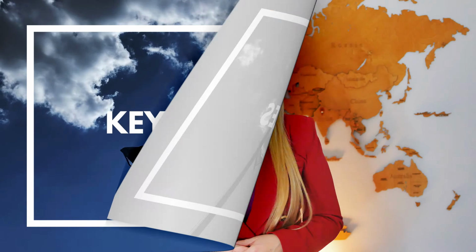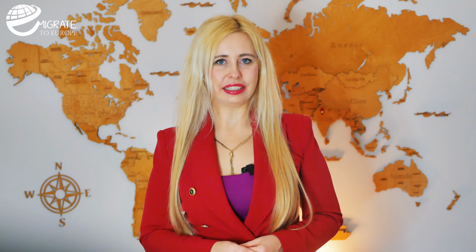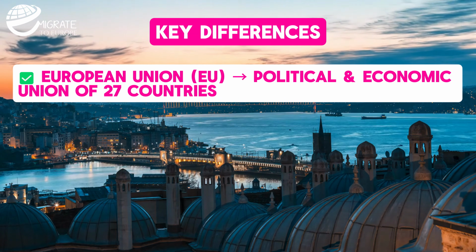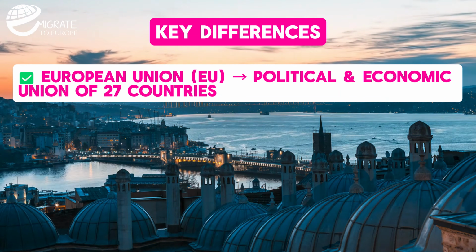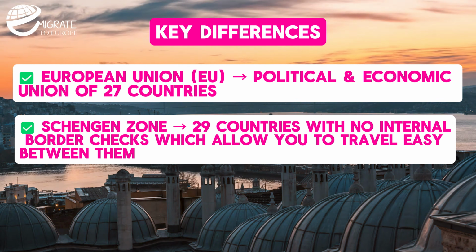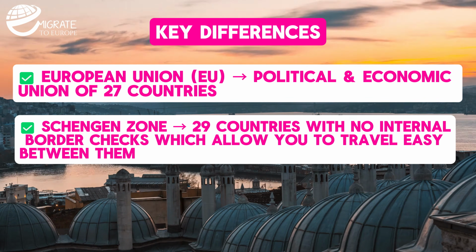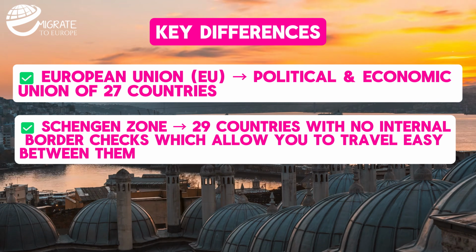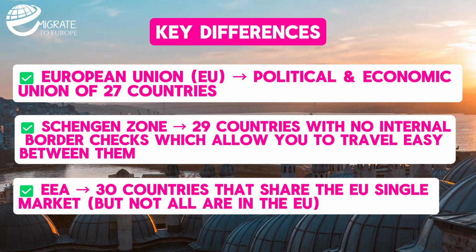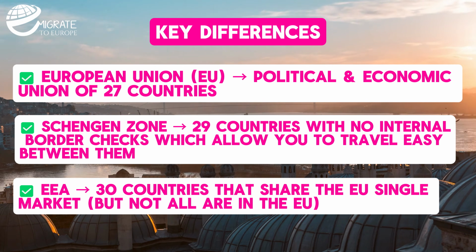Key differences. So let's summarize everything in a simple way. European Union, political and economic union of 27 countries. Schengen Zone, 29 countries with no internal border checks which allow you to travel easily between them. EEA, 30 countries that share the EU single market, but not all are in the EU.